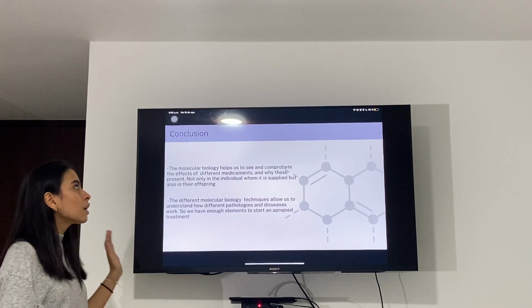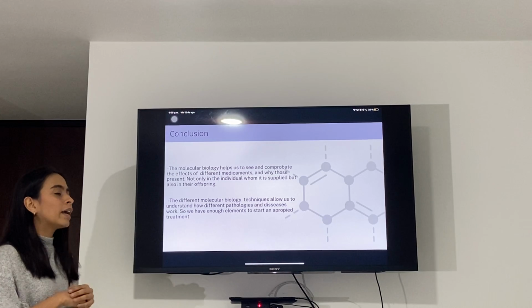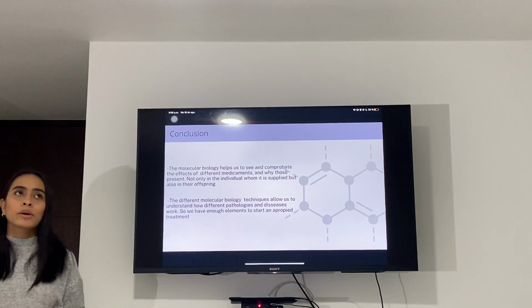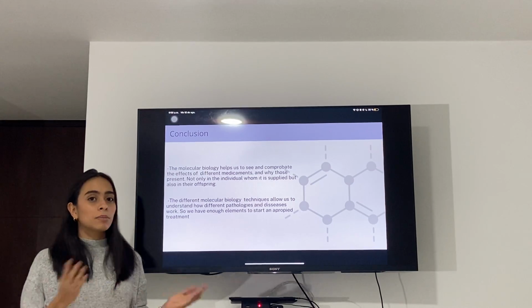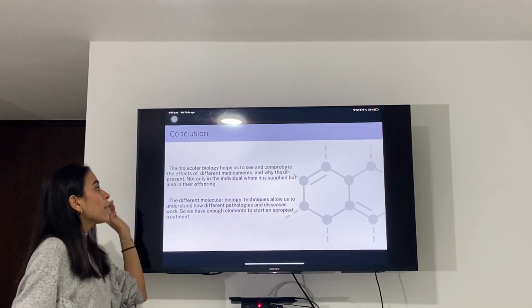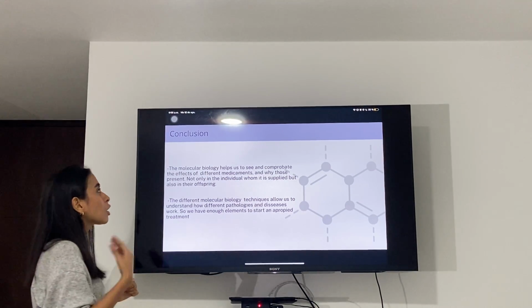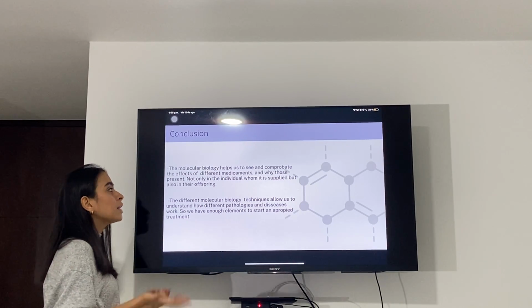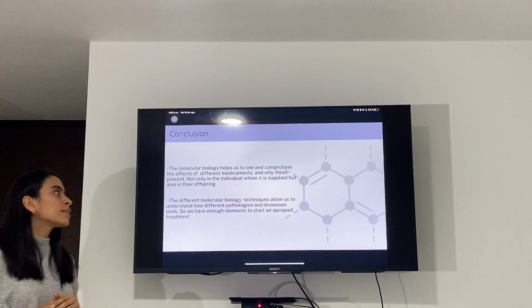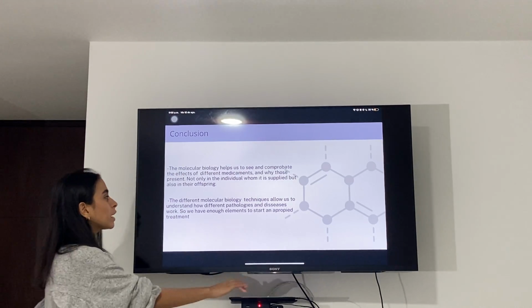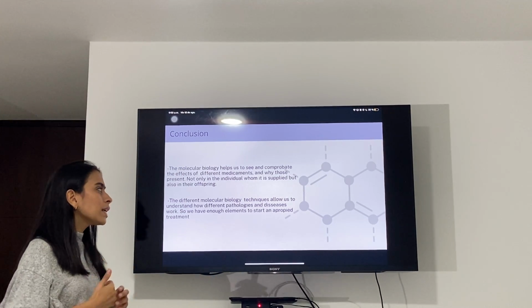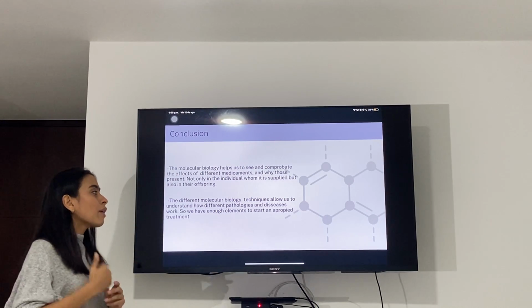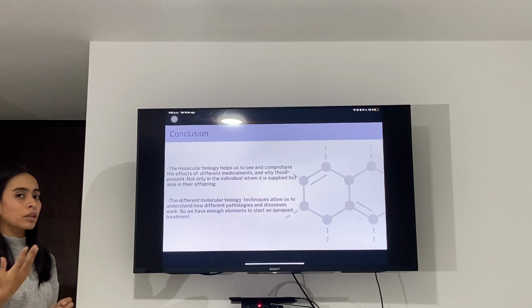So after analyzing all of this and understanding a little bit better the uses of molecular biology in medicine, I got two big conclusions. The first one is that molecular biology helps us to see and comprehend the effects of different medications and why those present, not only in the individual to whom they are supplied, but also in their offspring. And the second one is that the different molecular biology techniques allow us to understand how different pathologies and diseases work, so we have enough elements to start an appropriate treatment.